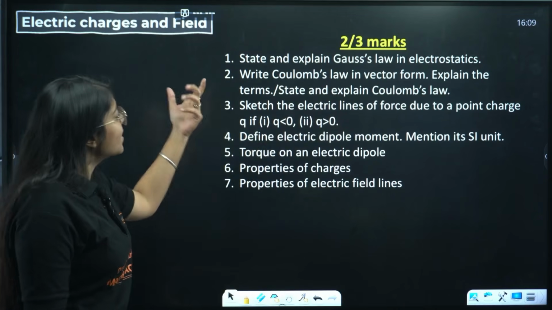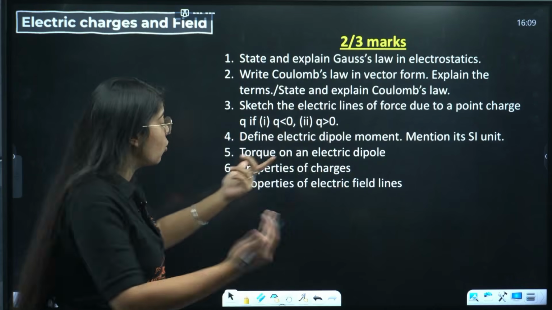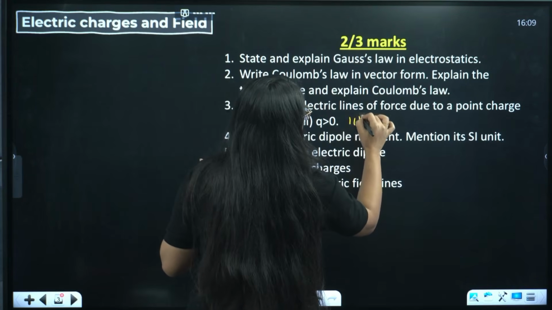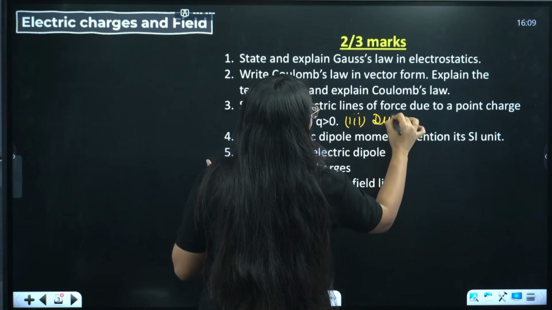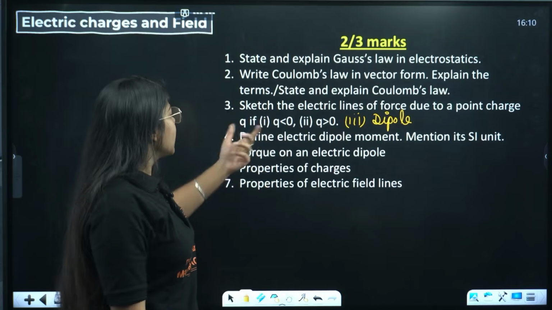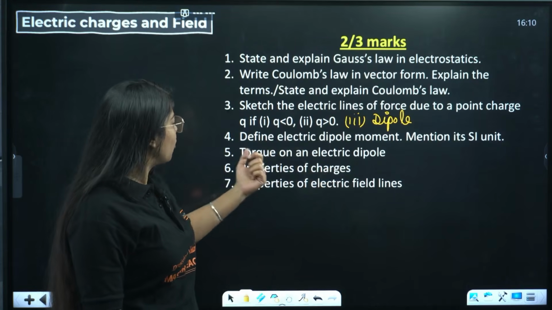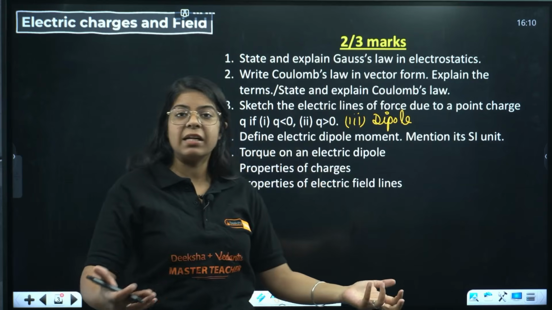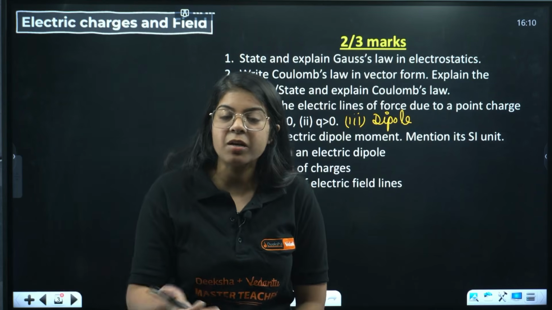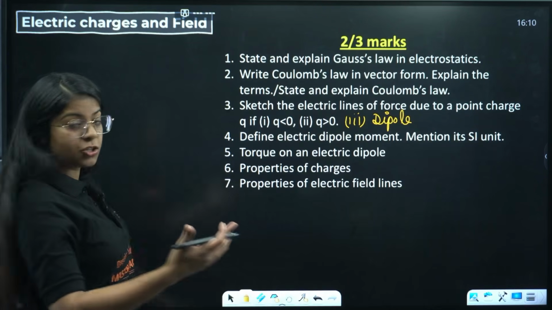Sketch the electric lines of force due to a point charge if Q is less than 0, greater than 0, or maybe for a dipole. In this case they can also ask you to sketch the electric lines of a dipole as well. Then moving on to define electric dipole moment, its SI unit, torque on an electric dipole, properties of charges, properties of electric field lines. All these basic topics, the small topics from where we build the chapter, are very important. They can ask you directly to state the definitions of those topics.